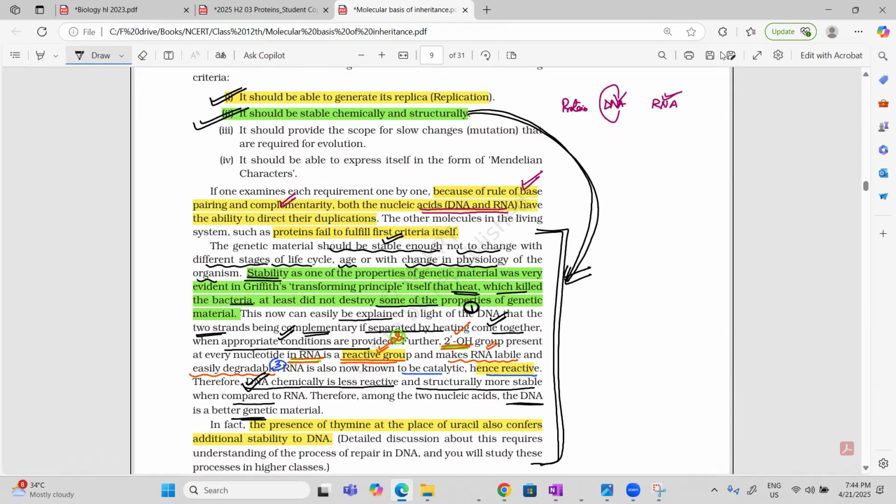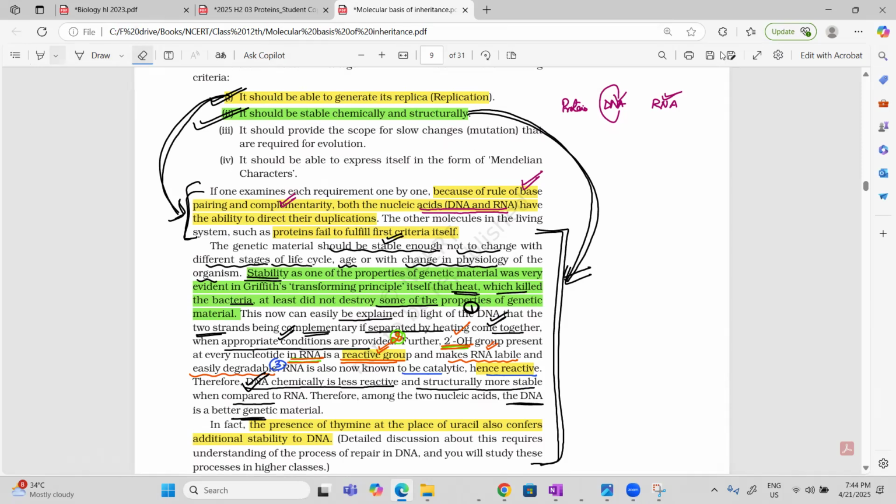Second, RNA is having a second OH reactive group, which is making RNA labile and easily degradable. Third, RNA is working as a catalyst, so it is reactive also. And DNA is stable. Why? Because it contains thymine in place of uracil. So I think this much paragraph is clear. The first paragraph is for the number 1 point and the second and third paragraphs are of number 2 point. So just see this much, are you comfortable or not? And then now I'll move to the next paragraph.